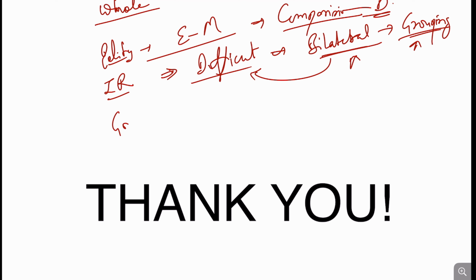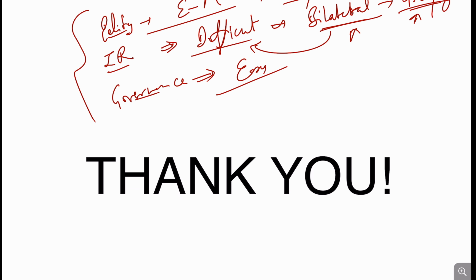But when we talk about the governance part, this was fairly easy to write, and it was on the expected lines. Okay, so as a whole the IR was difficult, otherwise the questions and as well as the paper were on the expected lines and within the trend of the UPSC, right? Okay, so this was the analysis.